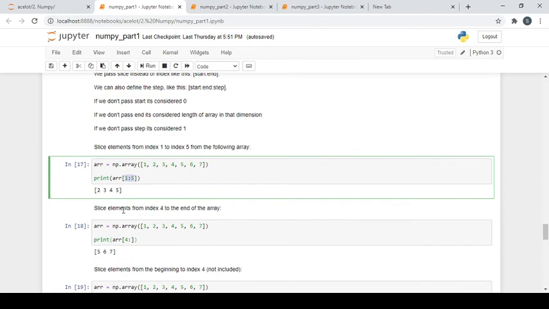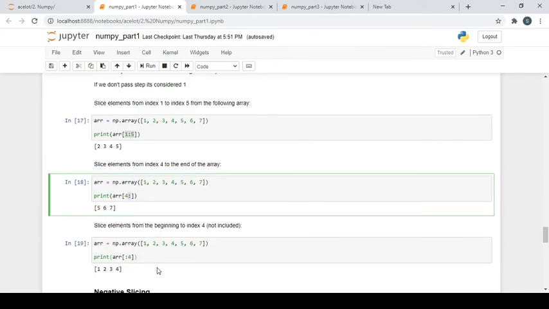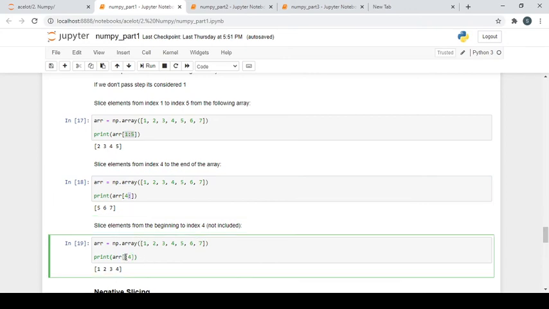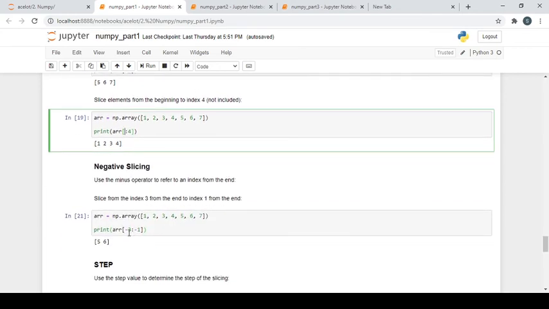Somebody told you to slice elements from index 4 to the end, so you can use this colon over here. Now somebody tells you to slice elements from the beginning to the index x, you can do it in a similar manner. You can even write 0 over here. Now somebody tells you to do negative slicing, of course you can do it in this manner. Same thing, it works like a list.